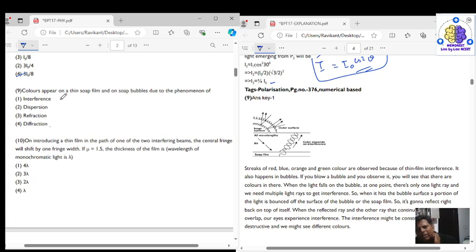Because the light coming from inside is white light. When it moves outwards, there is a path difference between the refracted lights, and when they interfere with each other, they form an interference pattern because of the white light. This is the interference pattern.